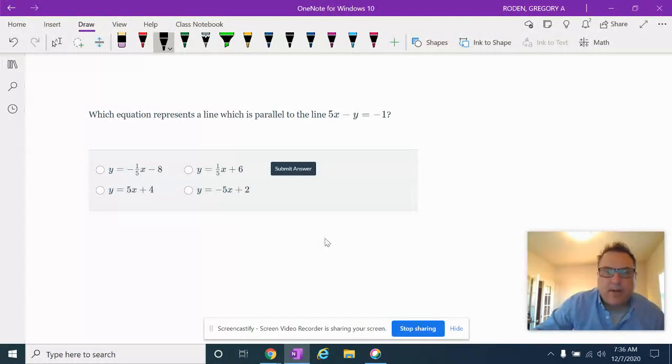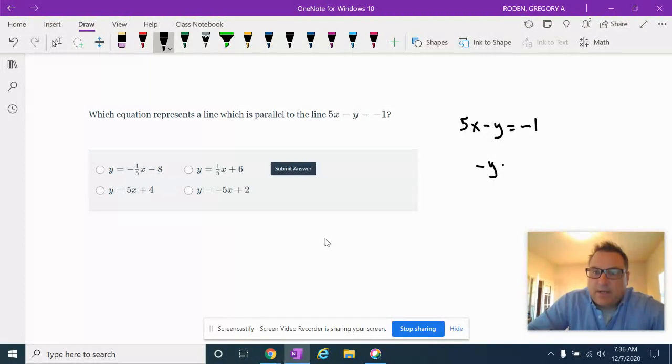Which one is parallel to this one right here? What I want you to do now is pause the video and try the problem, and then I'll work it and see if you got it right. Pause. Okay, let's do it. We have 5x minus y equals negative 1. I subtract 5x from both sides, so now I have negative y equals negative 5x minus 1. Then I divide everything by negative 1 to get rid of the negative next to that y, switching all the signs on the other side.